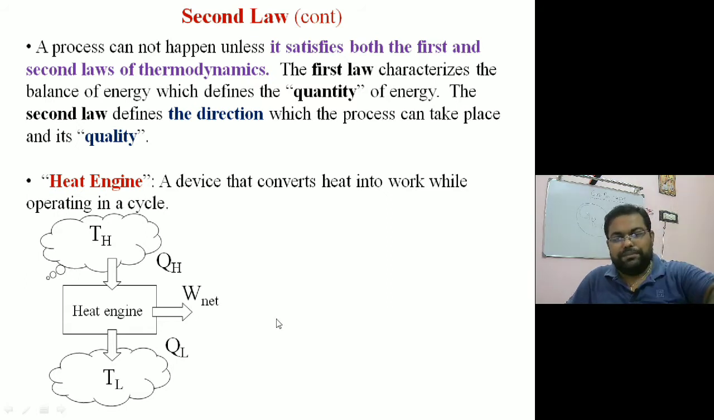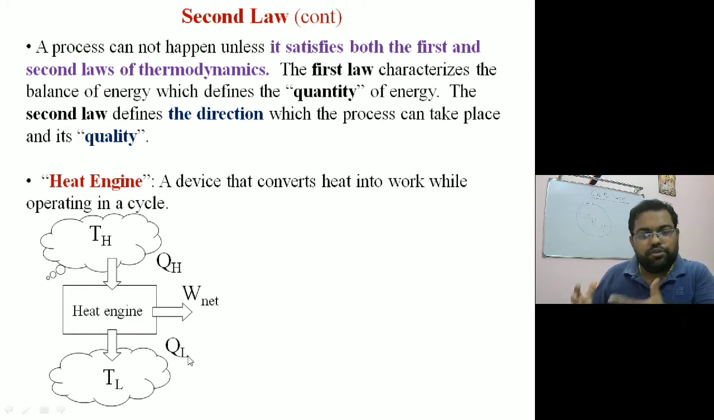If we apply the energy balance, using the steady flow energy equation concept, we can easily find out the net work output. If I say what is coming into this control volume, QH is equal to W net plus QL, so I can say W net is equal to QH minus QL. So net work is nothing but the heat supplied minus the heat rejected. The difference of these will give the net work.